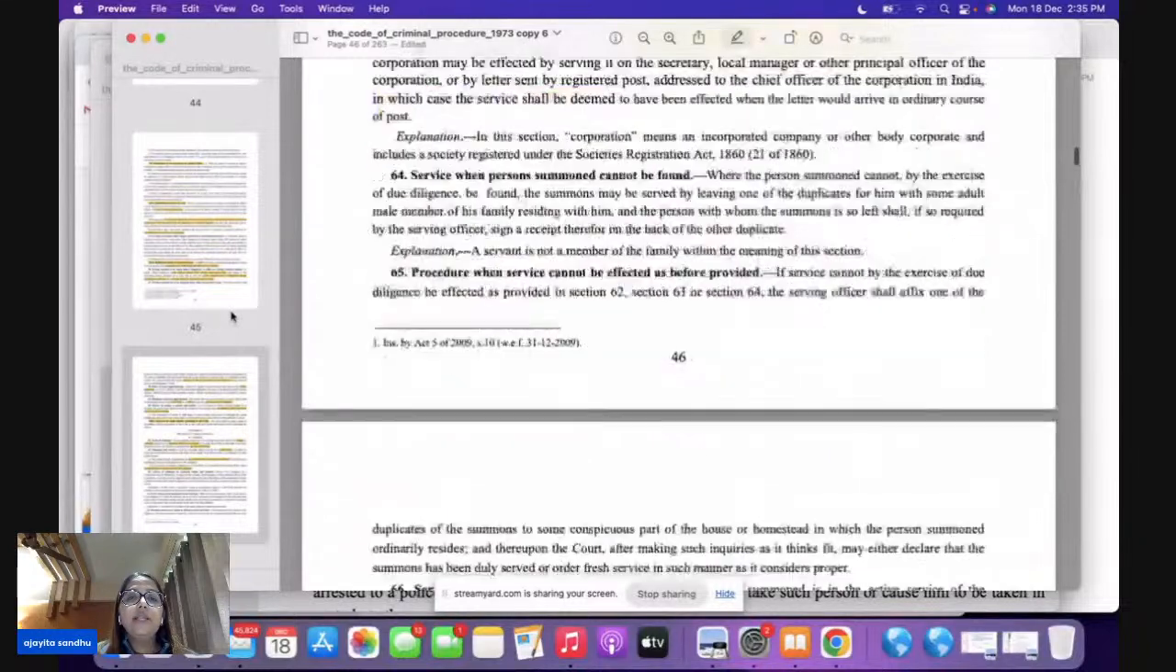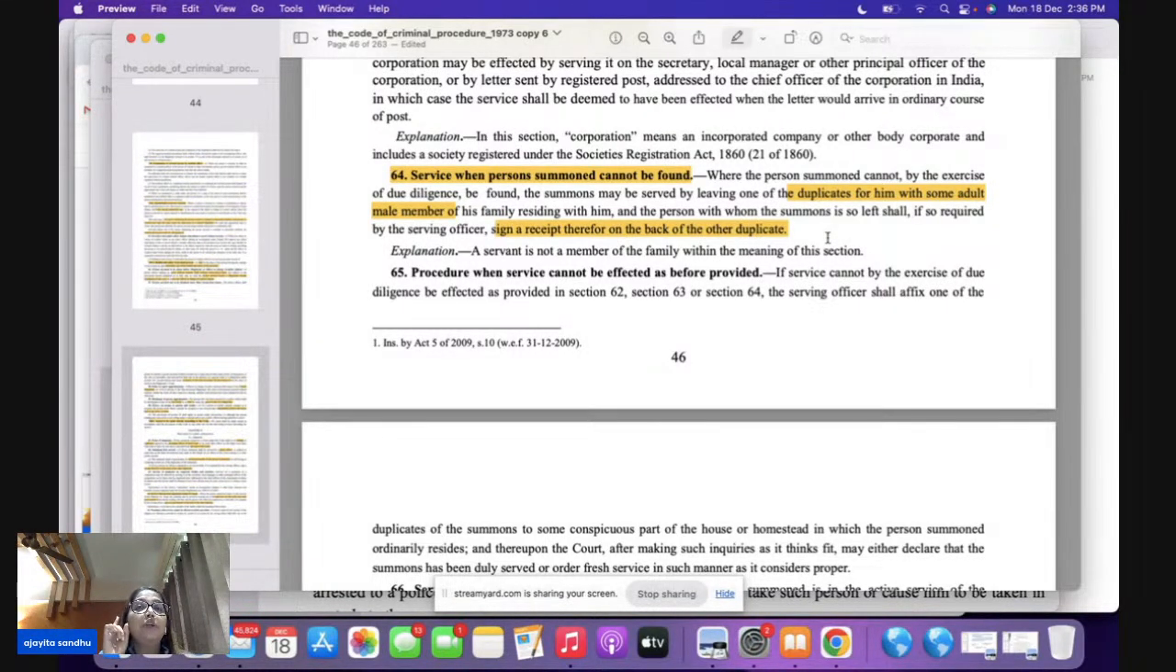Now, what is going to be the scenario when the person summoned cannot be found? Section 64, very important. Let's say the person summoned, even after due diligence, you cannot find this particular person. What are you going to do? You are going to leave one of the duplicates with whom? An adult male member. The word used is male member. It is not a female. It is an adult male member who is residing with him. And when you leave this summons, you have to get a receipt countersigned on the duplicate. You need to get it countersigned by the person to whom you have delivered the summons.